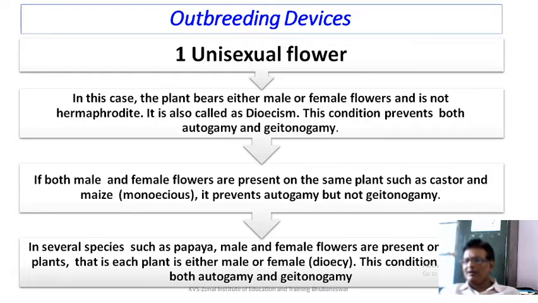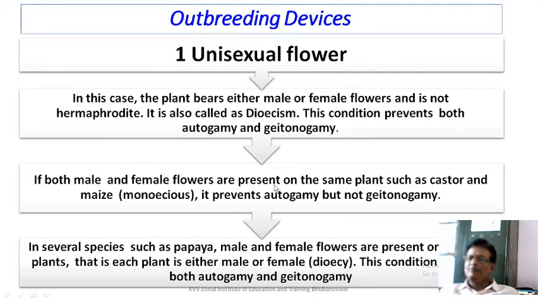In papaya, you might have seen that one plant bears only flowers, no papaya. The other plant has a lot of papayas; that is a female plant. So this phenomenon is called dioecism, and it prevents both autogamy and geitonogamy. Geitonogamy is also similar to autogamy because there is no genetic variation. The plant remains the same, if you can recall.